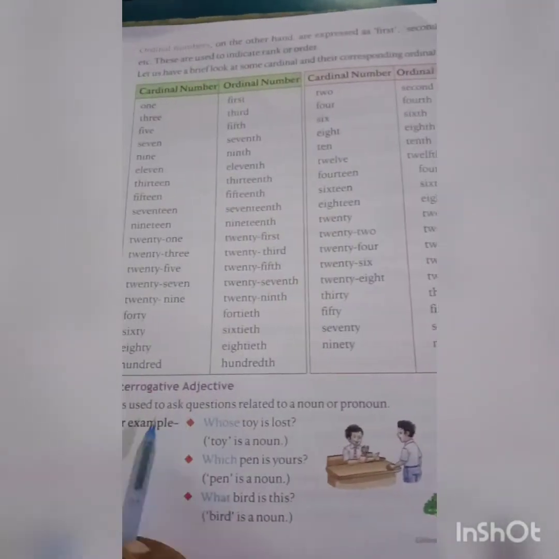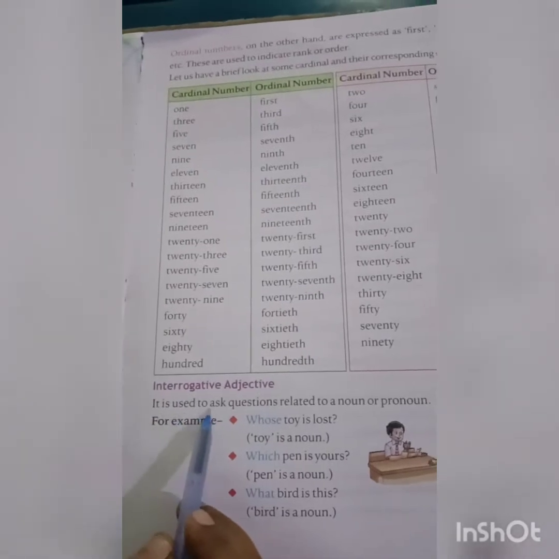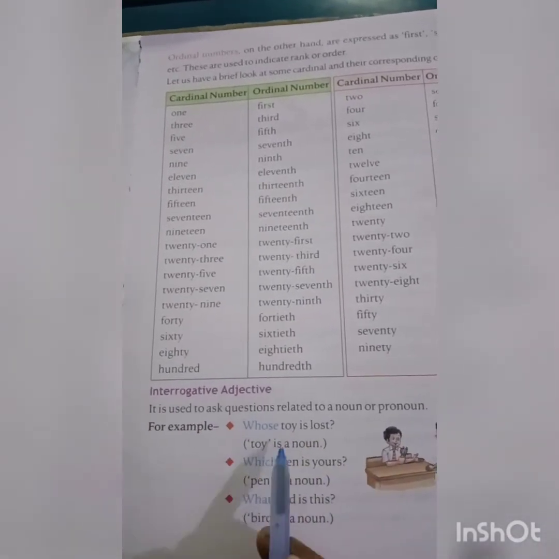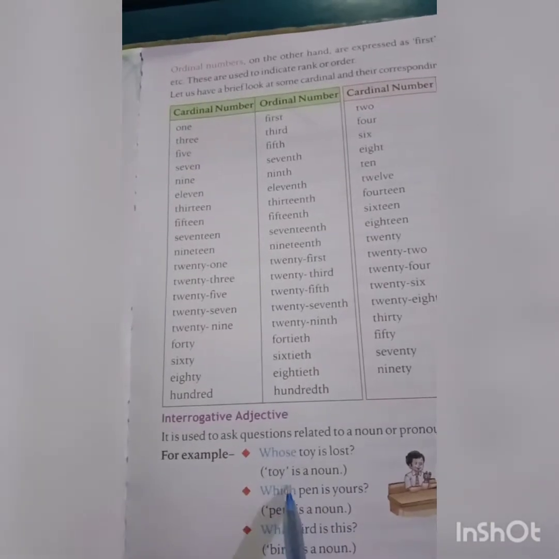And interrogative adjectives. These are used to ask questions related to a noun or pronoun. For example, whose toy is lost? Toy is a noun. Which pen is yours? Pen, it is a noun.